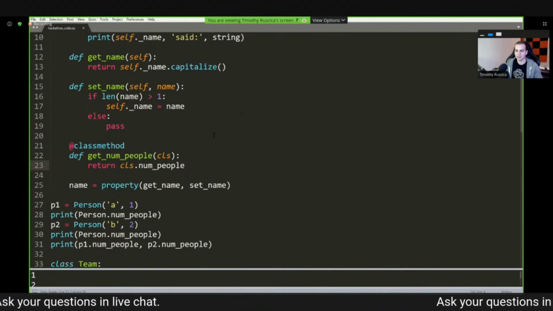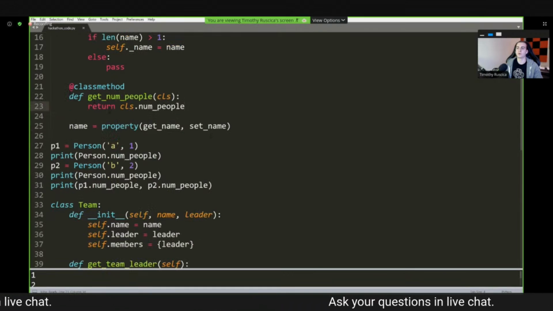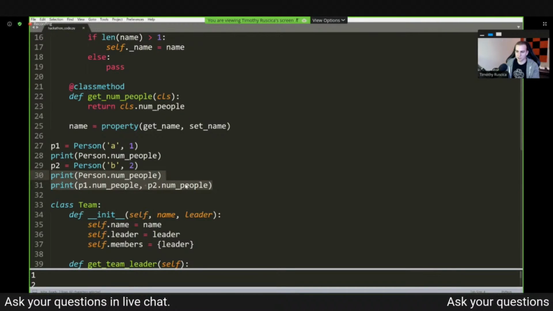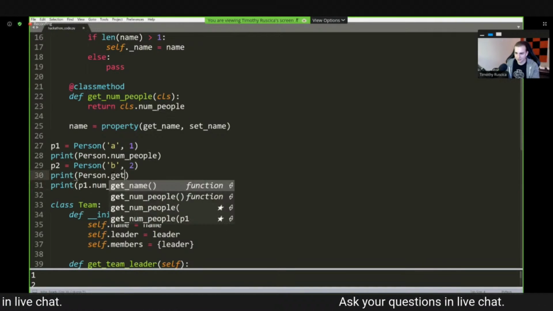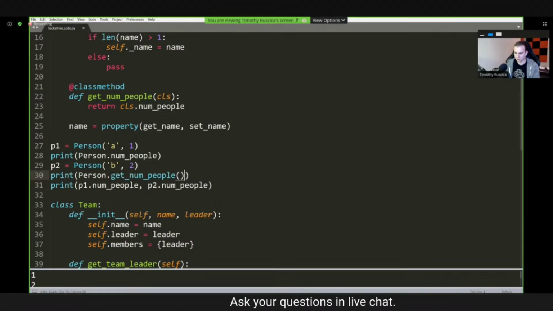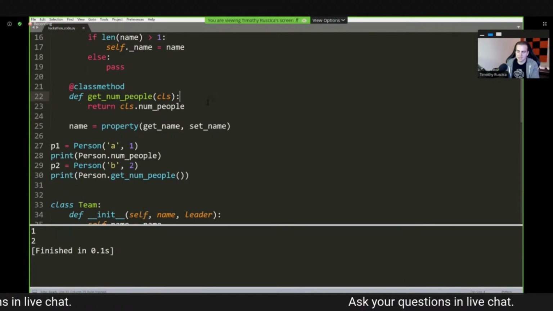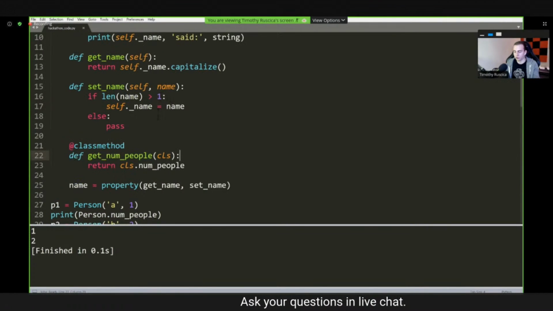Okay, so this is a class method, and all this means is that we can only access anything on the class. Now I got to go fast here. But let's now, rather than printing person.numPeople, print person.get_num_people, and just show you that this does indeed work the same way. We get 1, 2. But if I tried to access a self attribute, that wouldn't work inside of here.